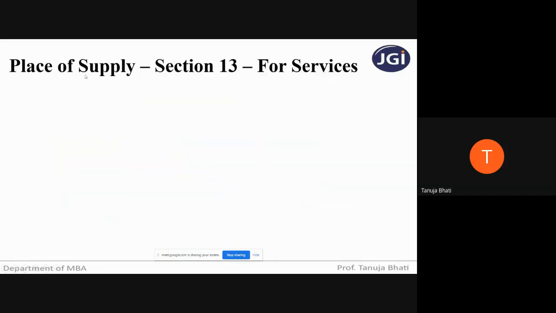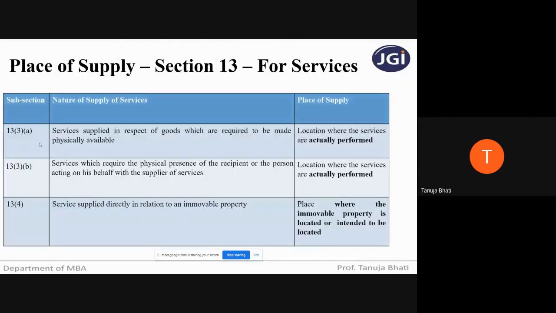So let us see. Place of supply for services is covered under section 13 only in those situations where either the supplier or the recipient is located outside India. So let us see case number 1. That is under section 13 subsection 3 clause A, where the nature of supply of service is services supplied in respect of goods which are required to be made physically available.